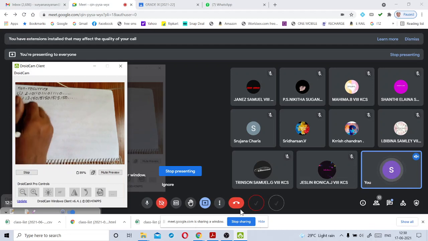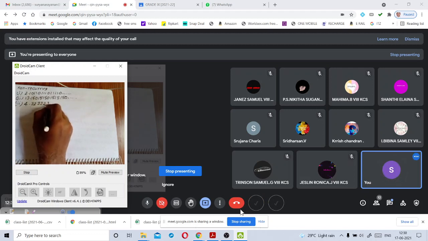Another example, I am taking one more example, 4.32, 332, 332, like this. Just to increase the number of digits, that's all. In between, we keep some same number.